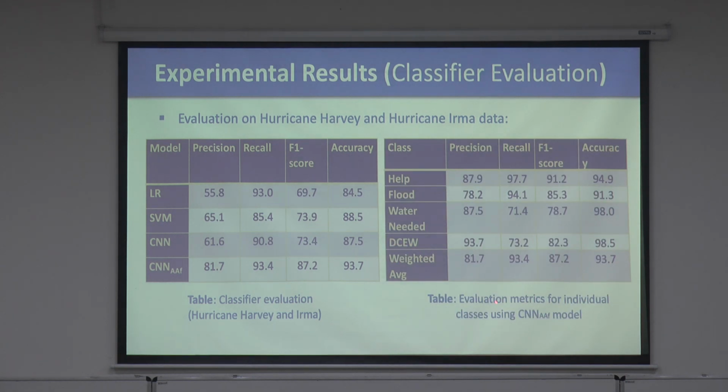Okay, so here is the evaluation matrix for individual classes. You see how accurately, from those 7,000 tweets, we could categorize into health, flood, water needed, DCW, and weighted average. And that's why FEMA is interested in this, right? Because if they can do this, they know which tweet, where the person is, and whether they fall into those categories. Precision, recall, F1 score, accuracy. So you see that we could do this with very high accuracy, identifying those tweets and categorizing them into one or more of these categories.